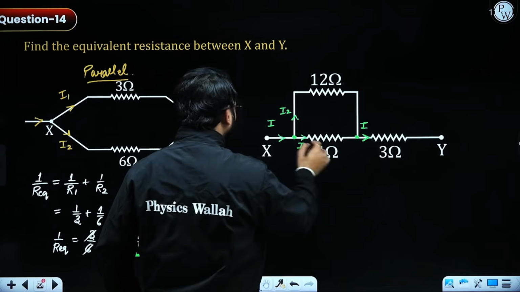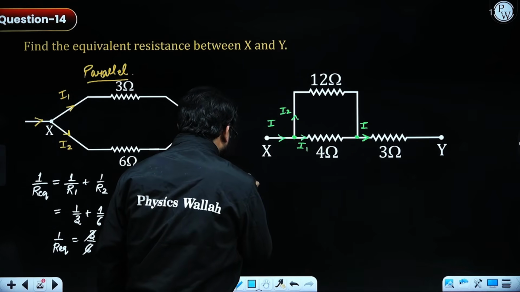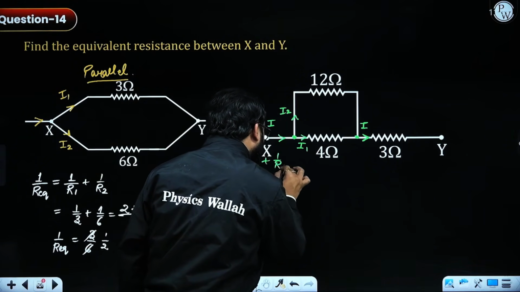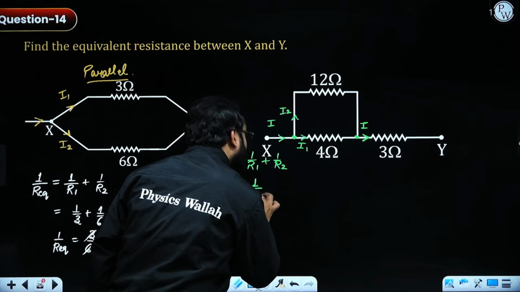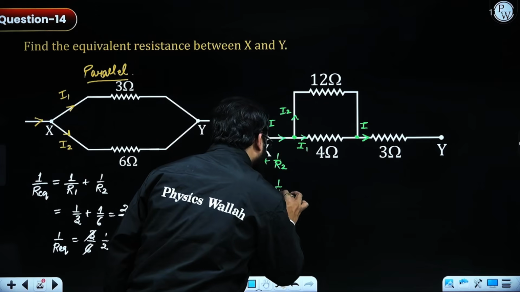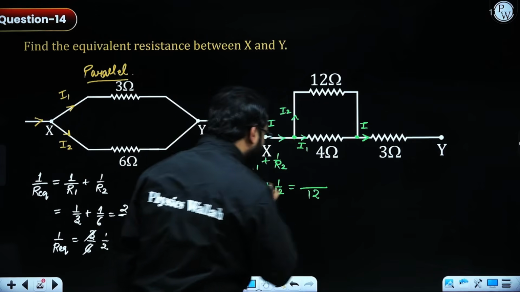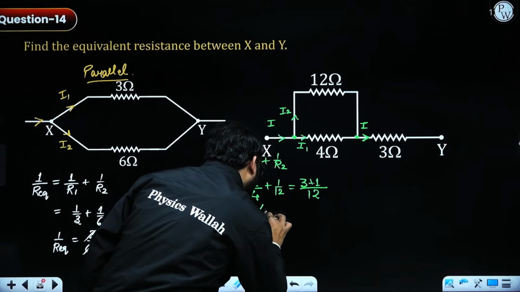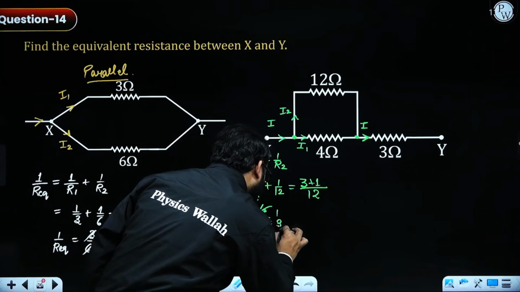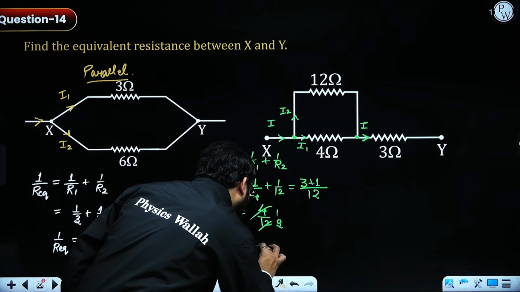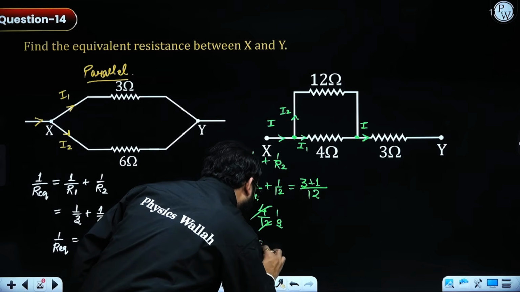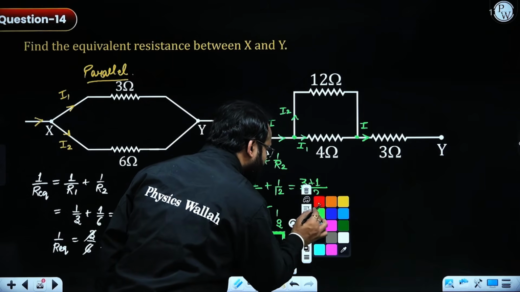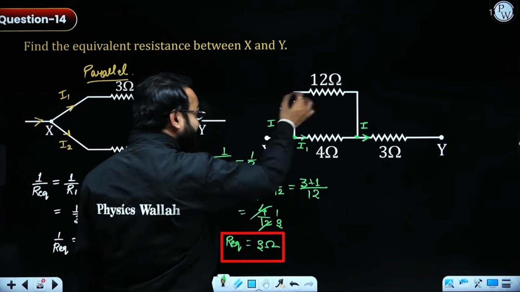Let's calculate. To get this R equivalent, the formula will be 1 by R equivalent equals 1 by R1 plus 1 by R2. So that is coming out as 1 by 4 plus 1 by 12. If I take LCM, it will be 12. For this, it is coming out as 3, it will be 4 by 12, which is 1 by 3. And on doing the reciprocal, I will be getting R equivalent as 3 ohm. So the value of R equivalent is coming out as 3 ohm for this parallel combination.